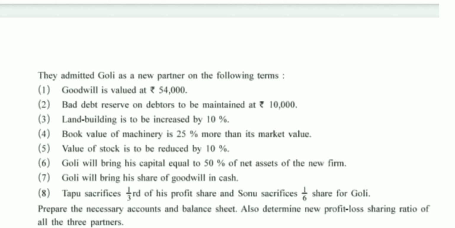Goli will bring his share of goodwill in cash. Tappu sacrificed 1/3 of his profit, and Sonu sacrificed 1/6 share for Goli. Prepare necessary accounts and balance sheet, also determine new profit loss sharing ratio of all the three partners. Attaching you the solutions as well.